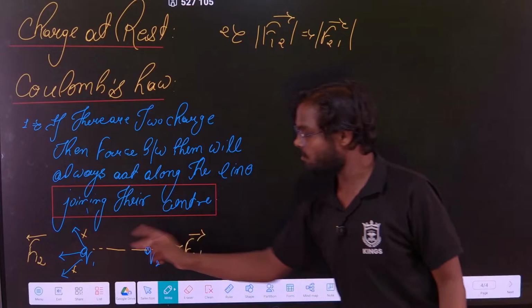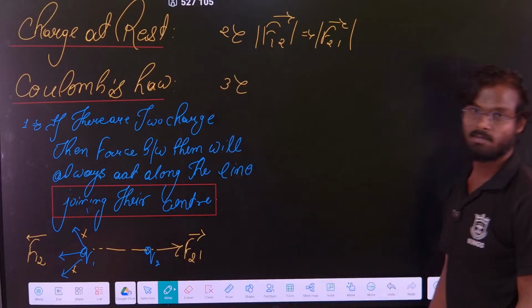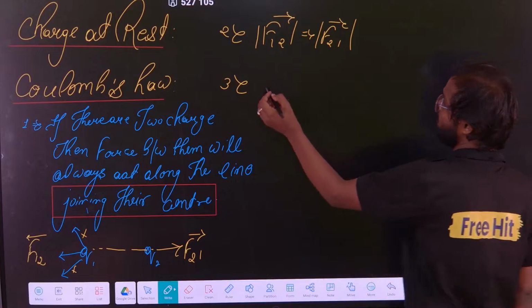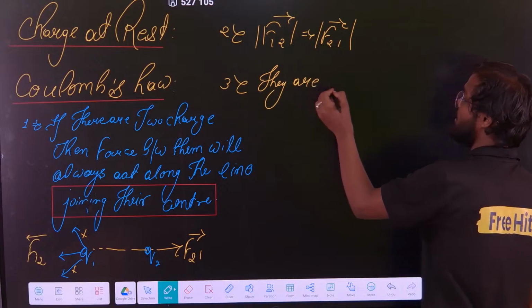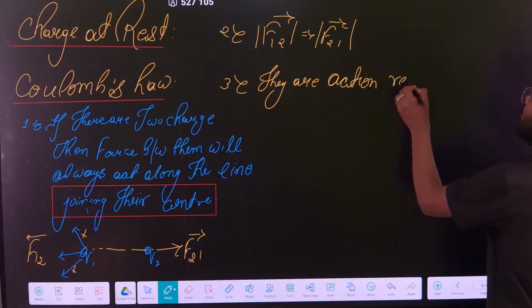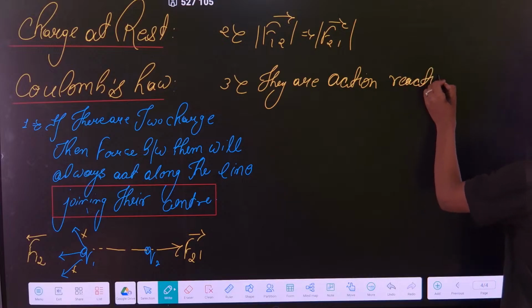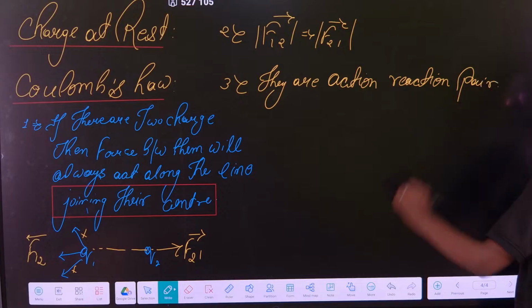So from here Newton comes into the picture. What does Newton say? They are an action reaction pair. Okay sir, okay, they are an action reaction pair.